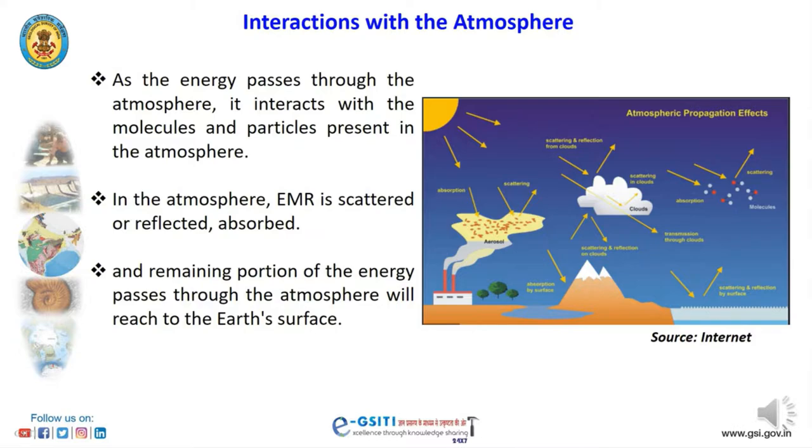Here we can see energy from the sun starting to reach the Earth's surface, but in between in the atmosphere, aerosol, clouds and molecules are present. Then this energy will interact with these molecules, aerosols and clouds, and some of the energy will be absorbed and some will be scattered.